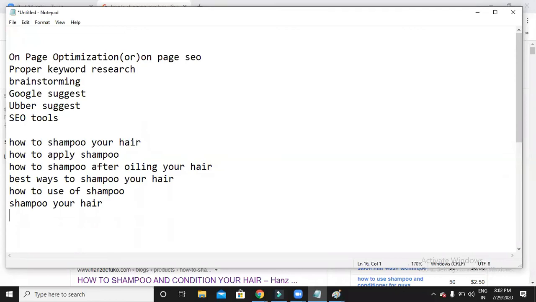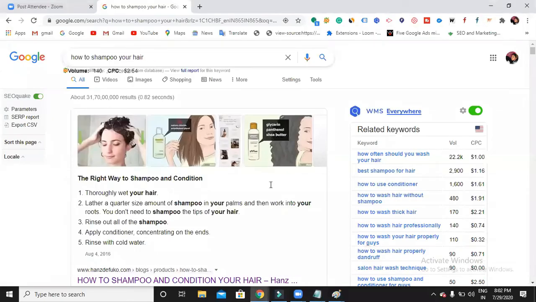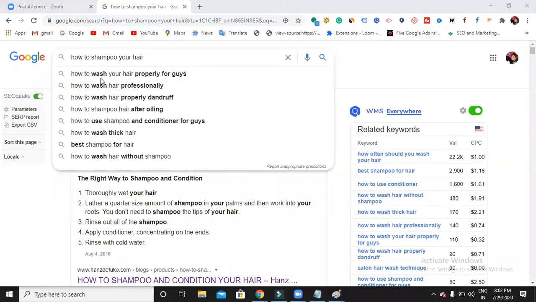Now we are going to take the help of Google. When I search for how to shampoo your hair, can you see, if I put the cursor here, it shows me some suggestions like how to wash your hair properly, how to wash hair professionally, dandruff shampoo. So what are these? These are Google suggested keywords. Google suggestions, right?